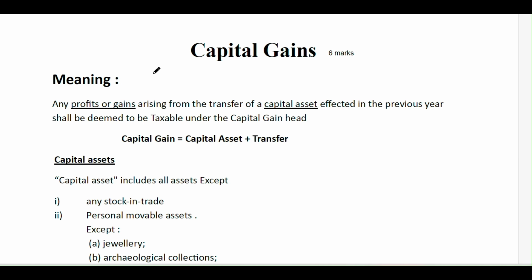Capital gain is a gain arising from the sale of a capital asset, that is, the transfer of the capital asset. So what is a capital asset? In capital asset, every asset is included, but some of those are excluded from this definition as per our Income Tax Act.